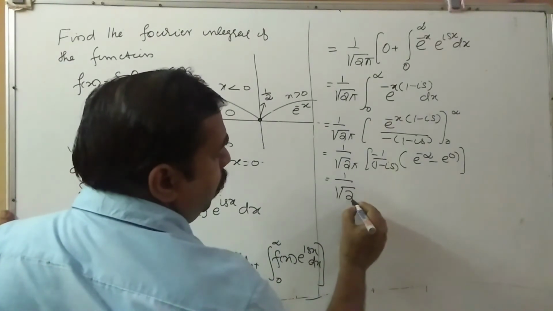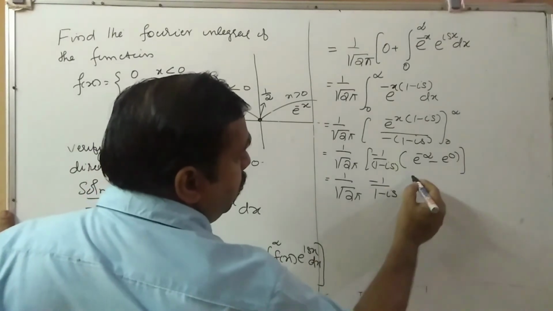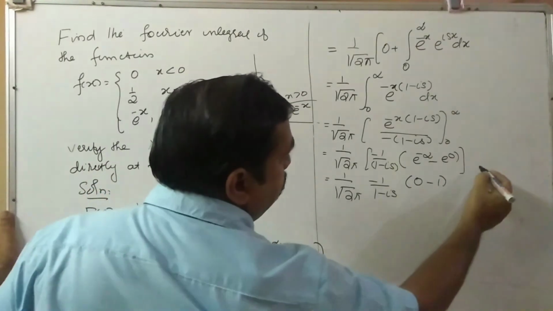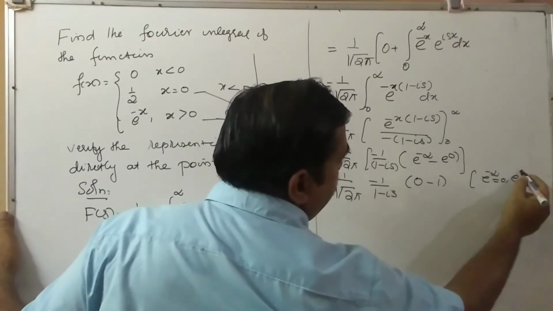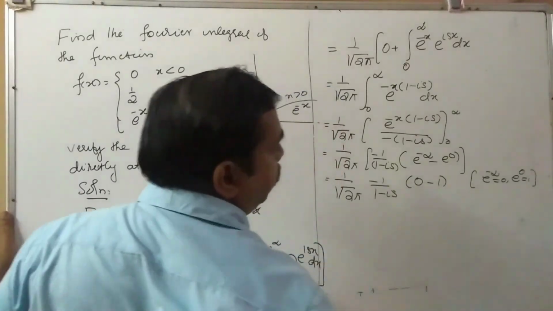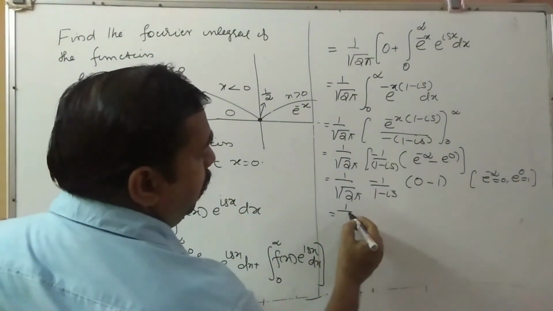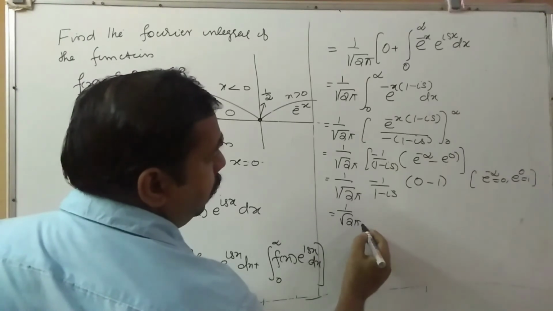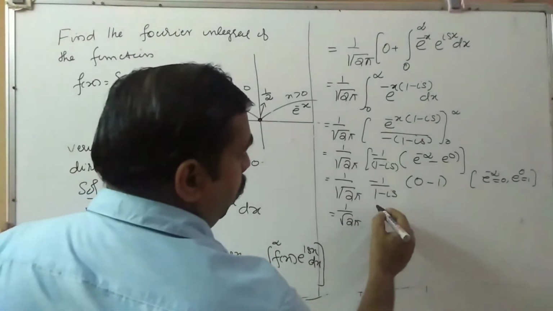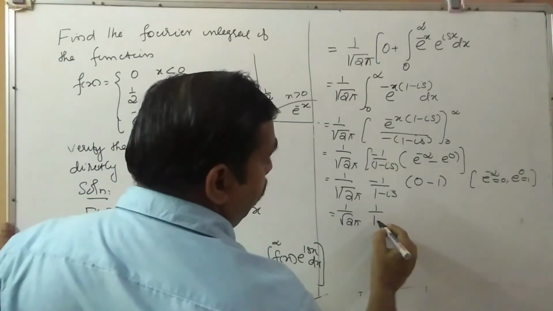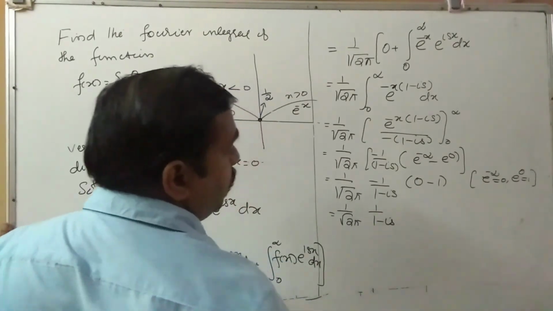So that is 0 minus 1. The reason is e raised to minus infinity is equal to 0 and e raised to 0 is equal to 1. So minus minus plus, that is 1 by root 2 pi, 1 by (1 minus is).